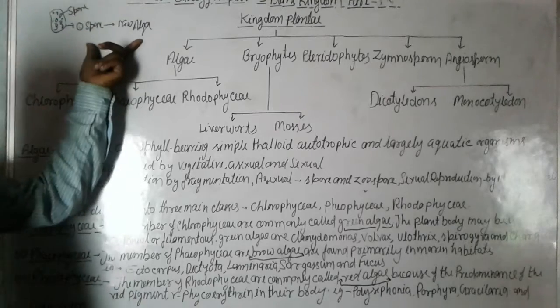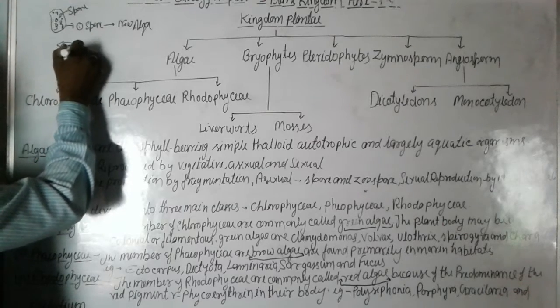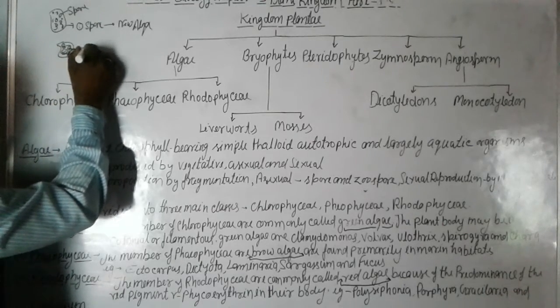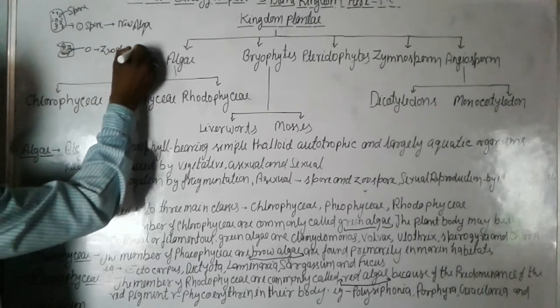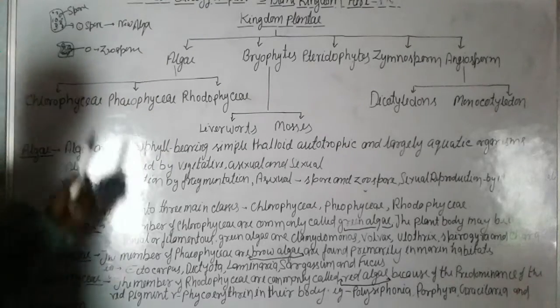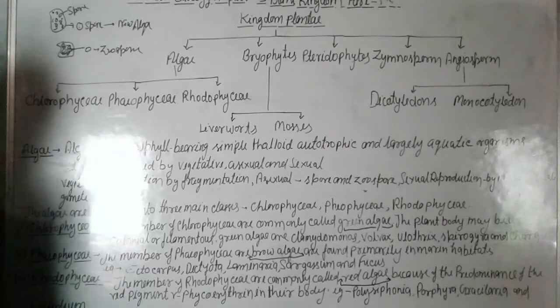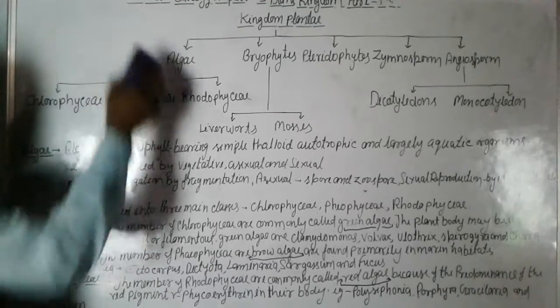So this process is asexual. And again there are zoospores. These are also zoospores. They reproduce by zoospores and spores in asexual reproduction.